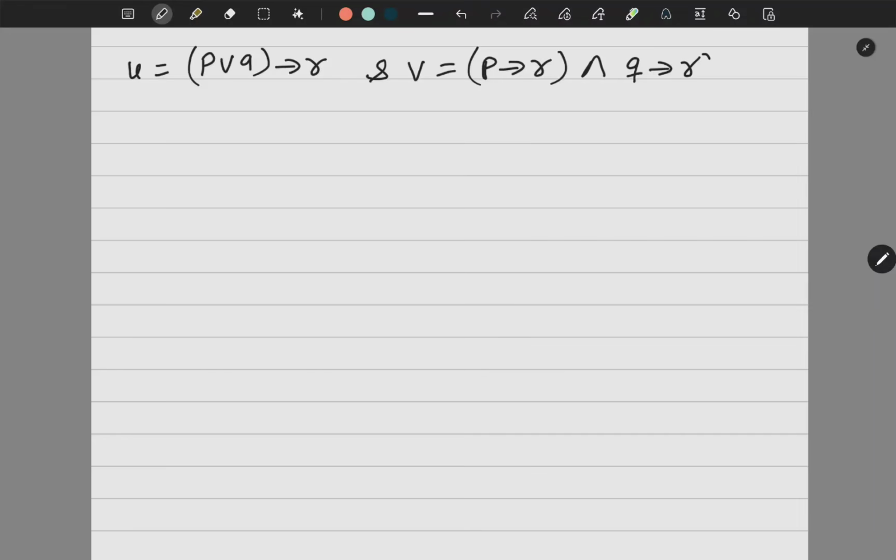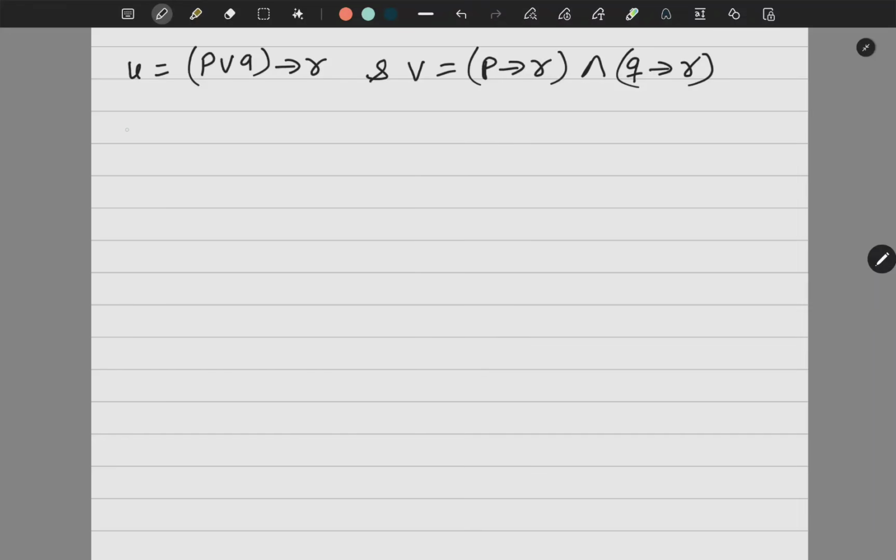Now you have to prove tautology. One question we have done. So I will do one question for logical equivalence, right? So now you have to show that U, which is equal to P or Q implies R, and V, which is equal to P implies R and Q implies R, are logically equivalent.